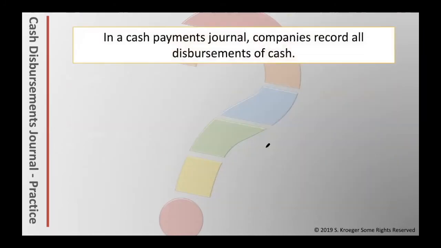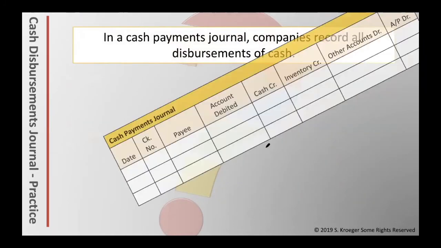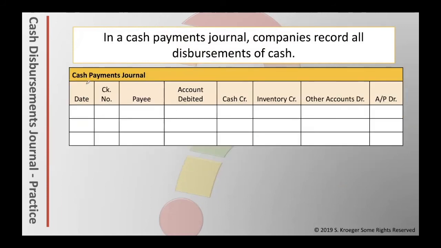The final special journal would be the cash disbursements or cash payments journal. So I have them both listed here, cash disbursements, cash payments, because you can use them interchangeably. Some companies use one, some use the other, but it means the same thing.